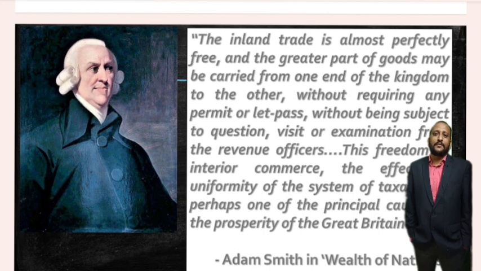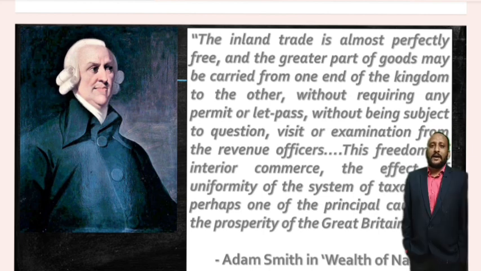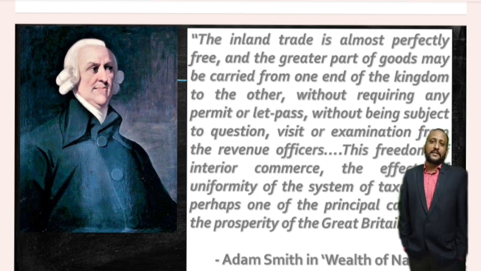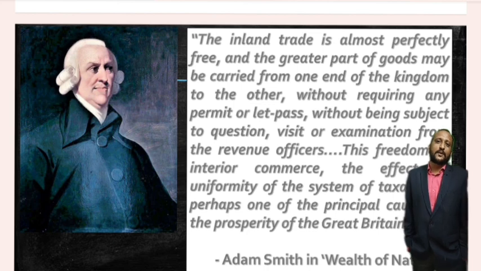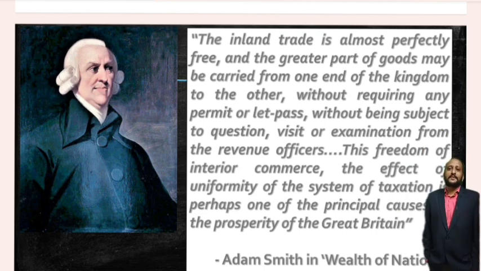So this freedom of interior commerce, the effect of uniformity of the system of taxation, is perhaps one of the principal causes of the prosperity of Great Britain. In the view of Adam Smith, the success of Great Britain can be attributed to the uniformity in the system of taxation.